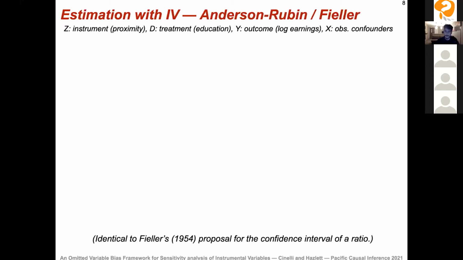Now, another approach for IV estimation is the Anderson-Rubin approach, which is numerically identical with Fieller's approach for the confidence interval of a ratio in this just identified case.